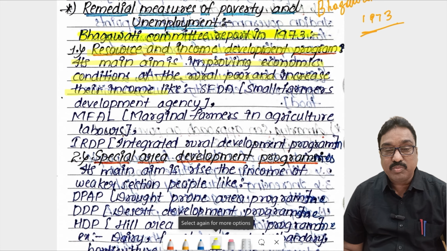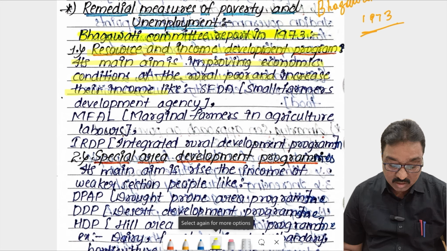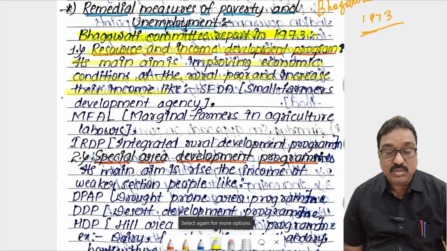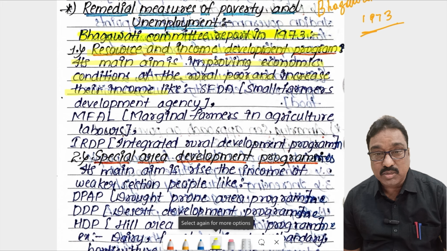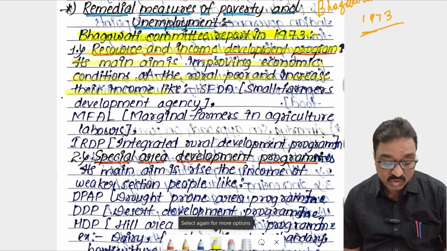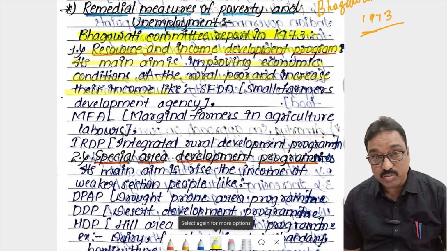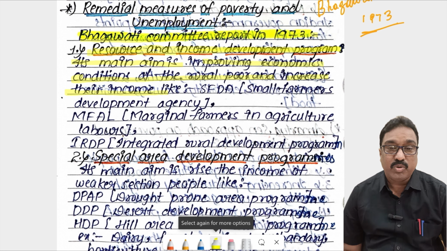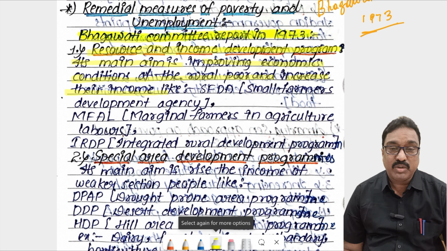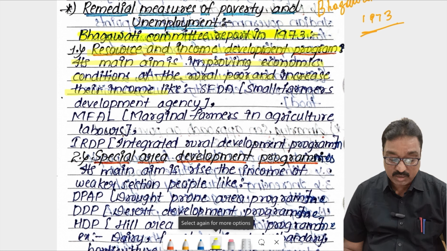The income and economic conditions of rural poor people must be increased, so resource and income development programs are very important. This is the first remedial measure taken by the government to control poverty and unemployment.